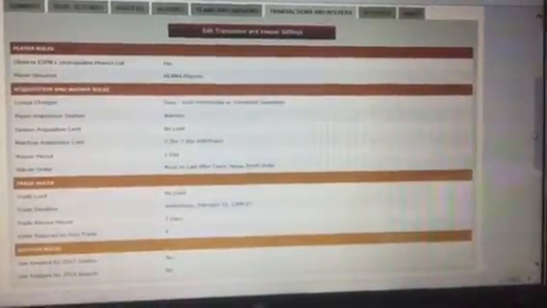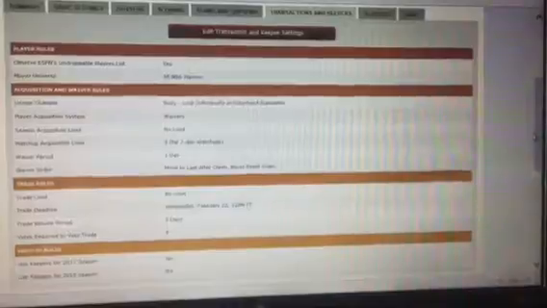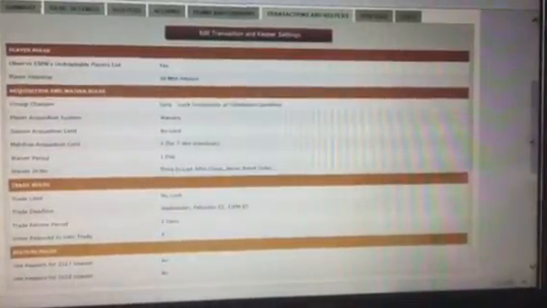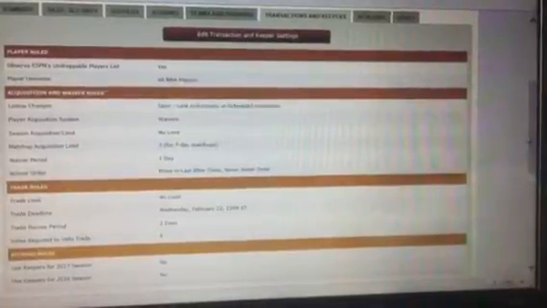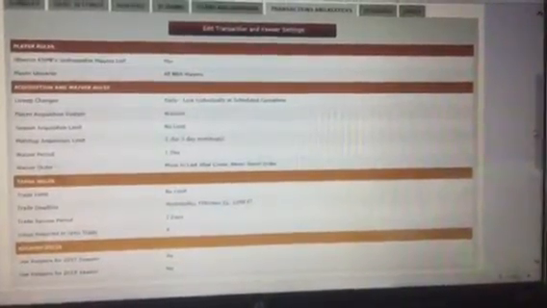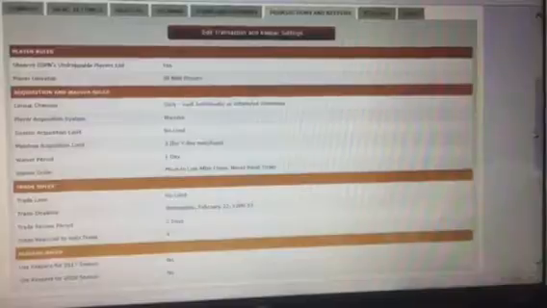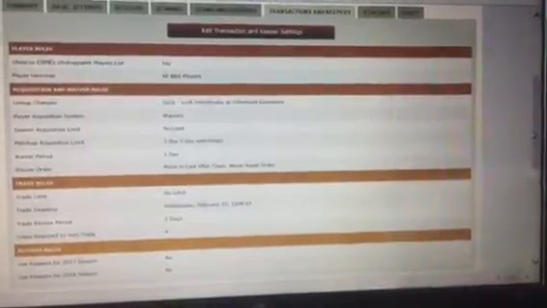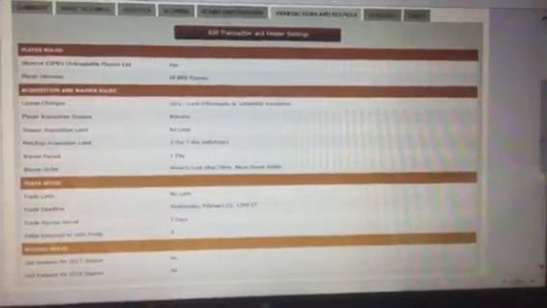Already. So the next tab, transactions and keepers. All right. So the first thing it says, observe ESPN undroppable playlist. Yes. All that means, man, is that if you draft somebody in the first round, you can't drop them until after the third week. It's just something that they put in the system that prevents people from dropping first round picks. That's all it is.